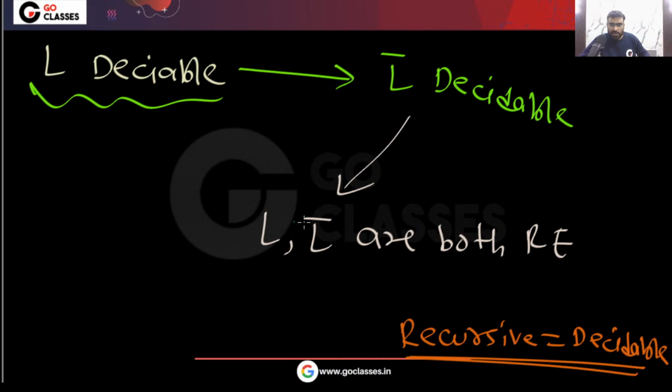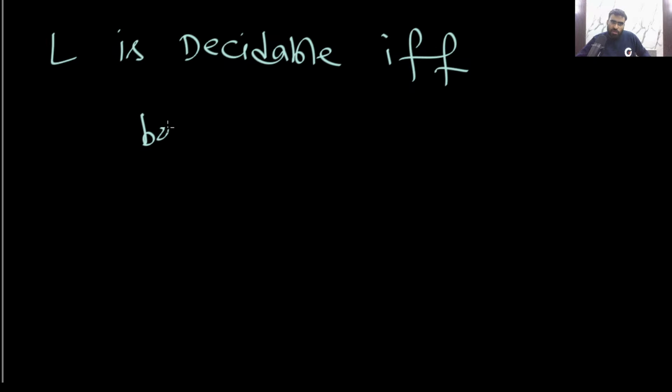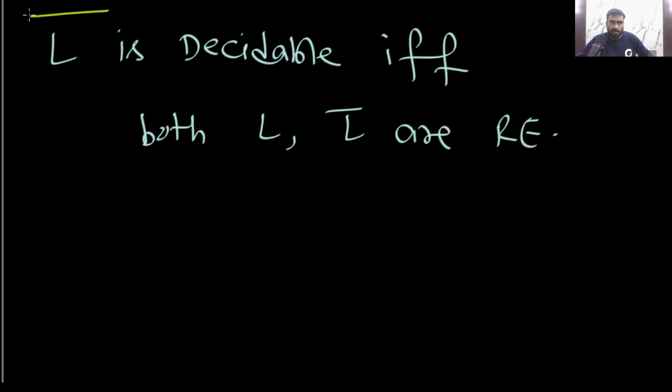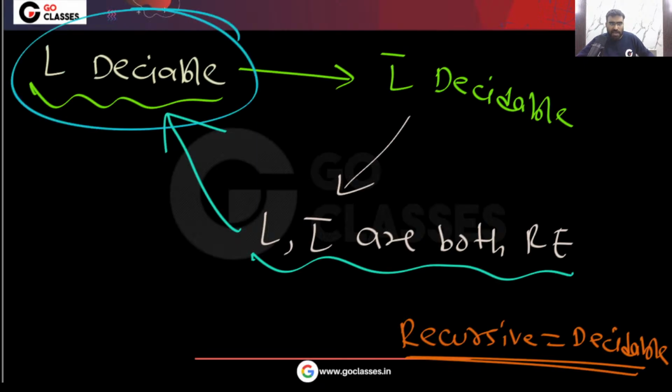The same thing we have seen: if both are RE, then they will be decidable. So this is the complete circle. I hope you understood. Finally I can say L is decidable if and only if both L and L complement are RE. So, understood this theorem? Very simple.